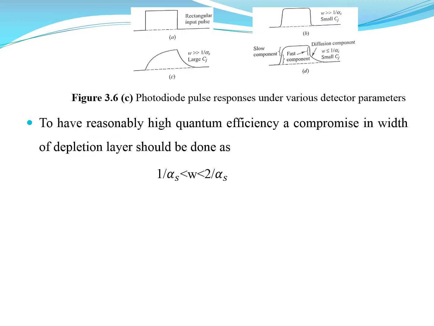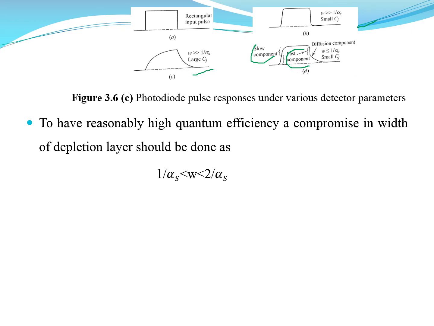So this is a rectangular input pulse, and this is with the larger Cj, and this is with the smaller Cj. And we see that here a slow component is considered, here a fast component is considered, and the diffusion component is based on the smaller value of Cj.